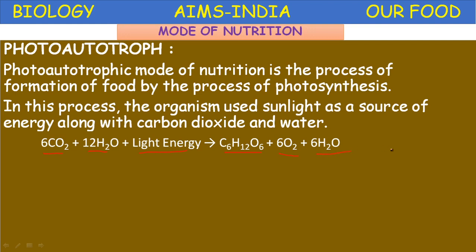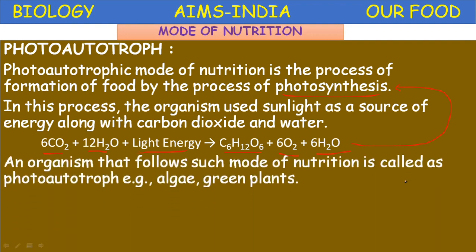This equation represents photosynthesis. We can also define photosynthesis as the process in which simple inorganic substances like carbon dioxide and water are converted into complex organic substances like glucose or starch in the presence of light in the chloroplast of green plants, which is called photosynthesis.